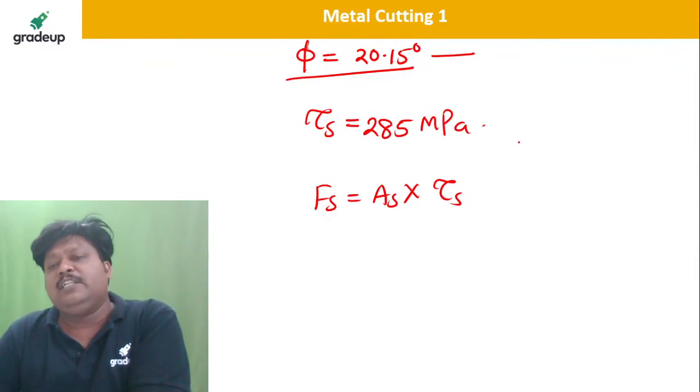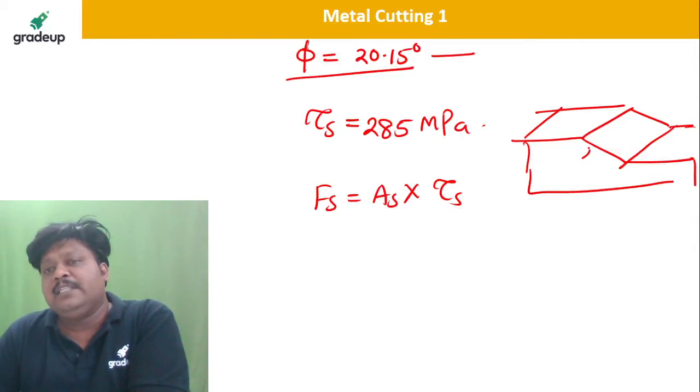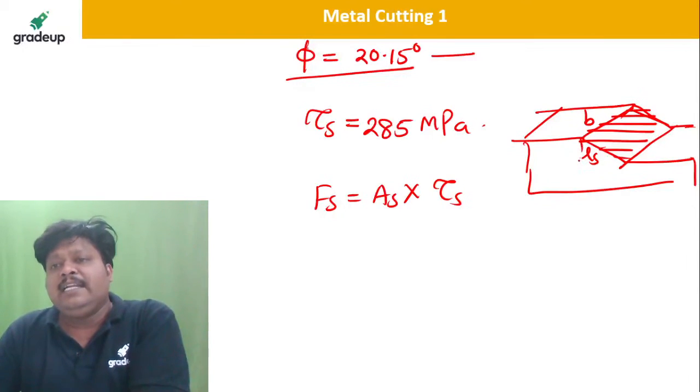And you know how to calculate shear area. See, this is the shear area, which is given as what? This Ls into b, where b is the width of the workpiece or width of the chip at the base here. And Ls in the form of t1 and phi we can write.